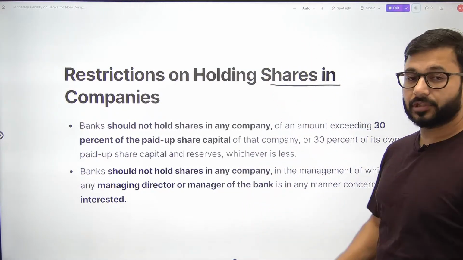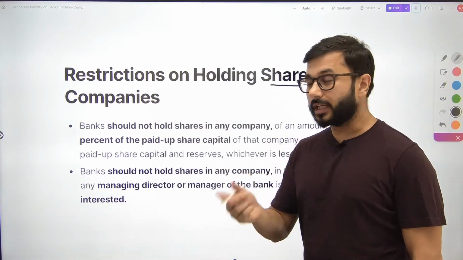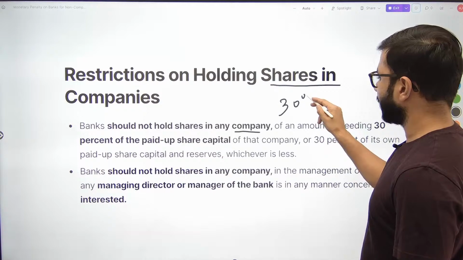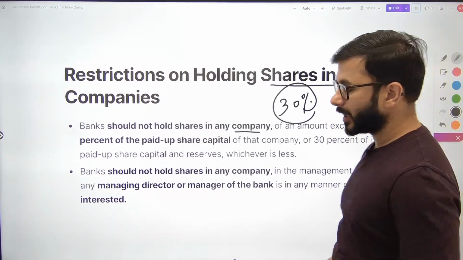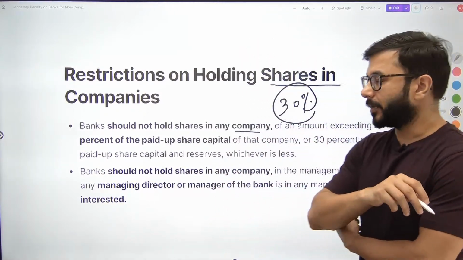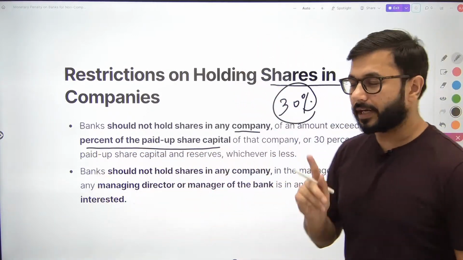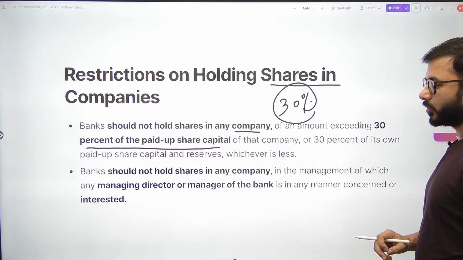Restrictions on holding shares in companies: a bank is not allowed to hold shares in any other company more than 30% of the paid up share capital of that company। कोई भी एक कंपनी है, उसमें 30% से ज्यादा इन्वेस्टमेंट किसी भी बैंक का नहीं हो सकता है। Very important to remember.